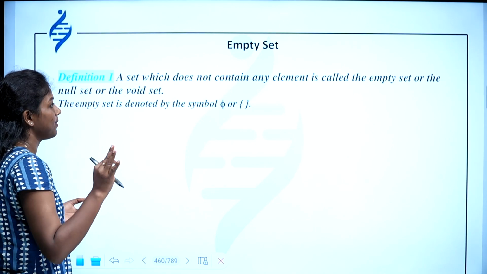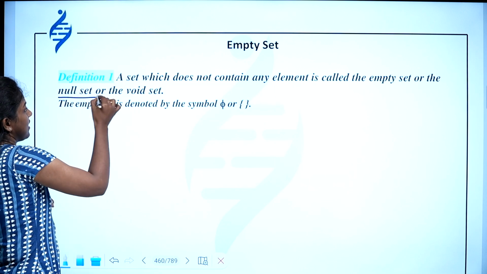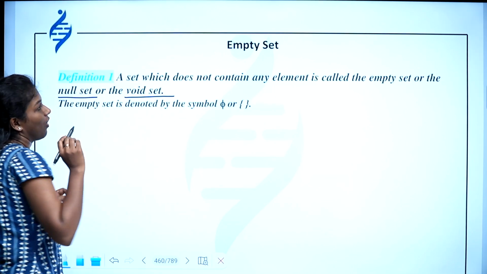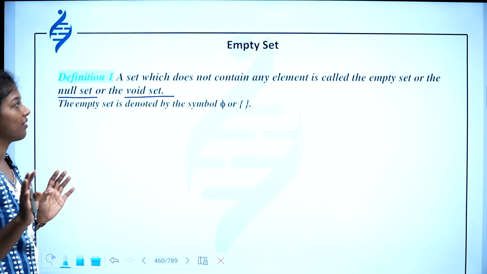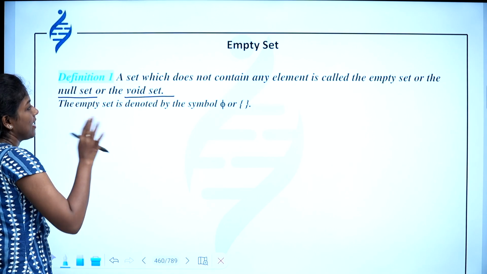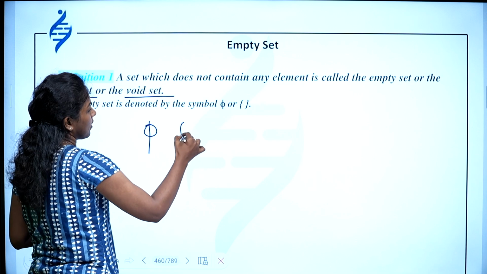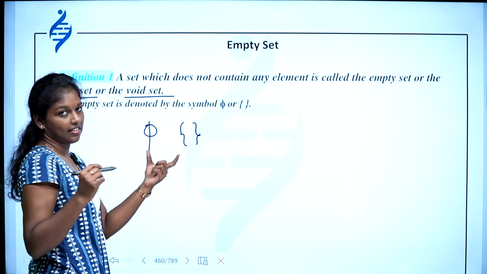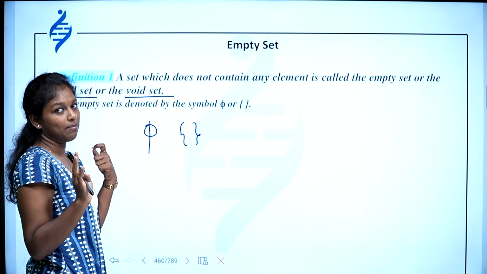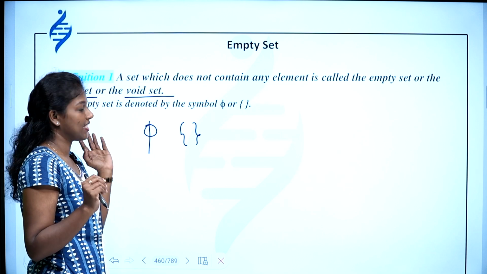So there are 3 names. All these are different names of the empty set. Then the empty set is denoted by the symbol phi or this symbol. So these are the 2 symbols used to represent an empty set.